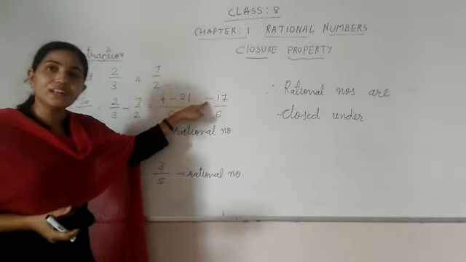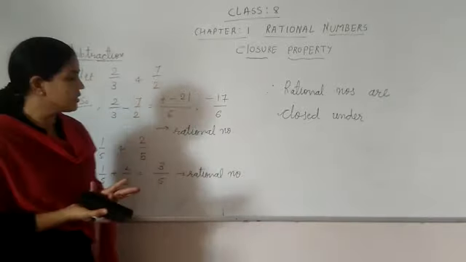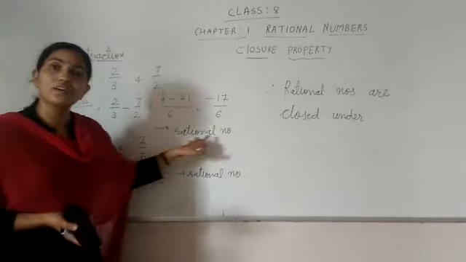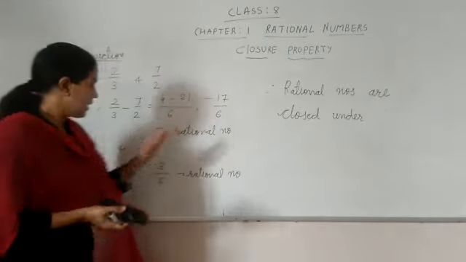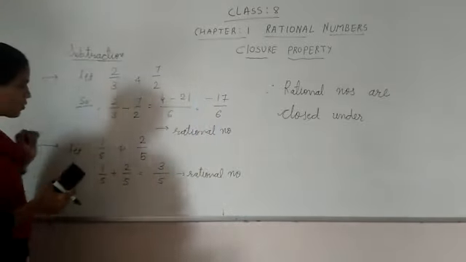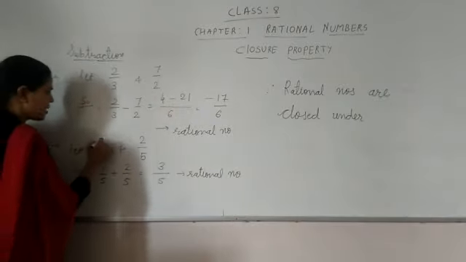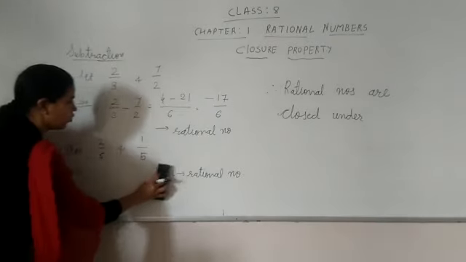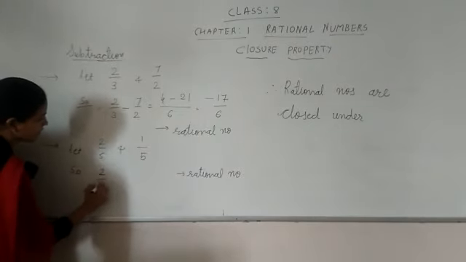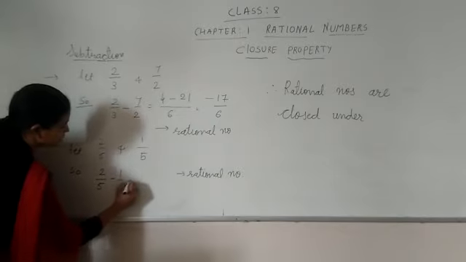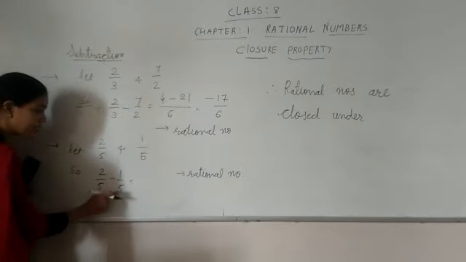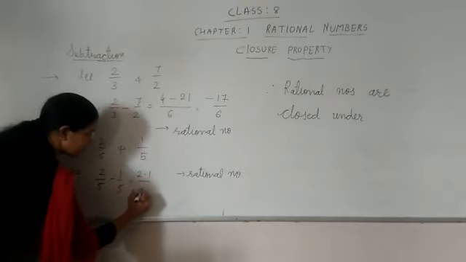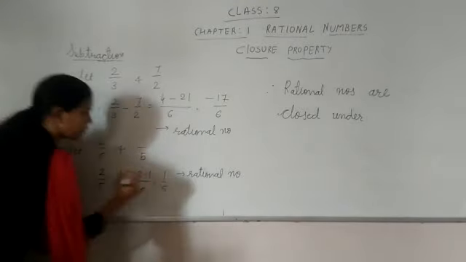As we are getting the negative, but no issue with that. Your number is in the form of P upon Q, and hence it is a rational number, right? Let me check for 1 upon 5 and 2 upon 5. I just change here 2 by 5 and 1 upon 5. So now we are getting minus. Let me find 2 upon 5 minus 1 upon 5. As the denominator is same, we will directly subtract the numerators. 2 minus 1 upon 5.